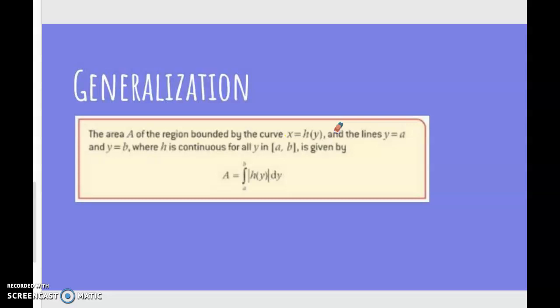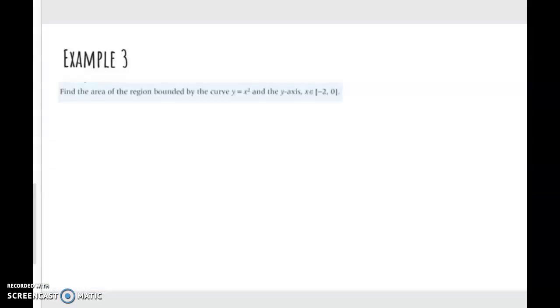So let's look at one example utilizing this. Find the area of the region bounded by the curve y equals x squared and the y-axis, where x is in the set of numbers from -2 to 0. Okay, so first let's make a sketch. We know what this graph looks like. This is a parent quadratic function. All right. Now notice here, we are dealing with the y-axis. So that's the first hint that you need to look at the rule you just noted down.